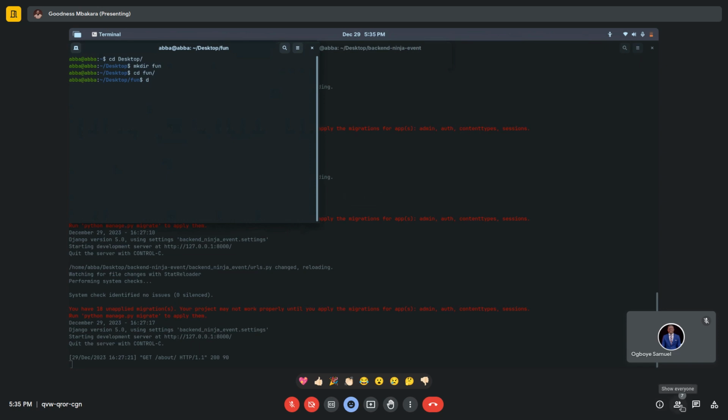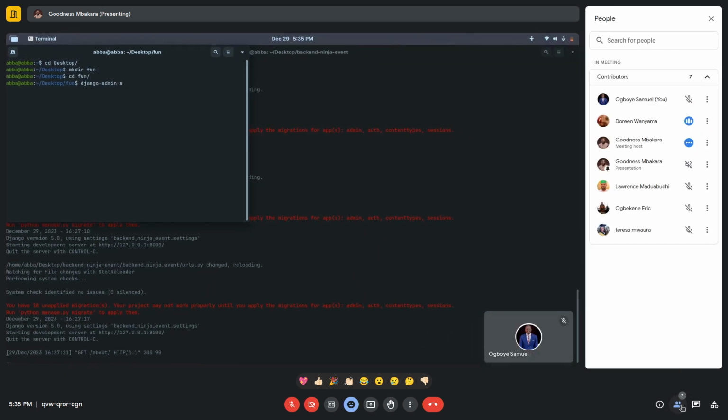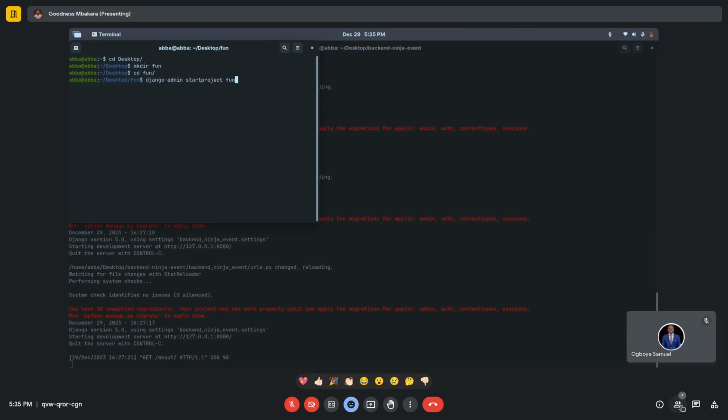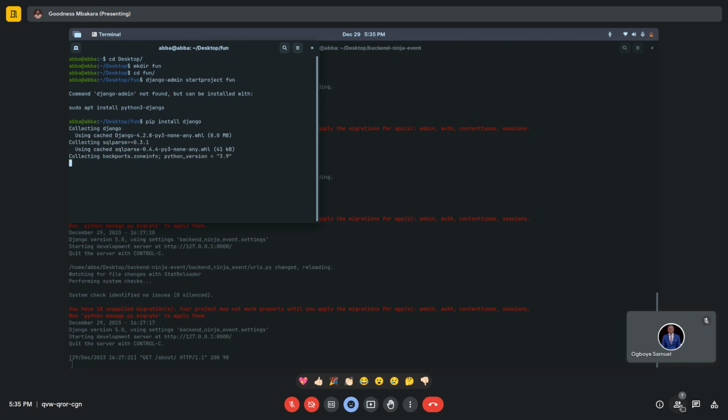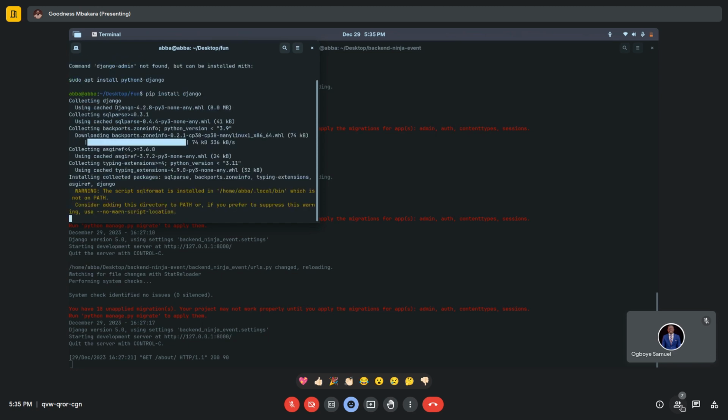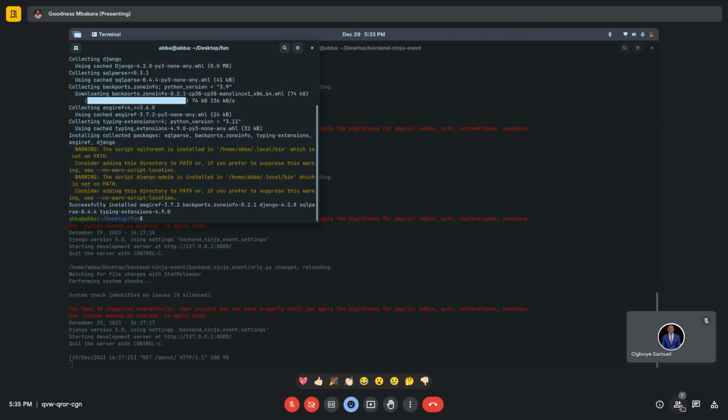We are putting the dot at the end because by default, when we start a project with Django without putting a dot, it creates two directories of the same name. In order to avoid that confusion, like one is always over the other, you just put a dot at the end so that it will give you only one directory.